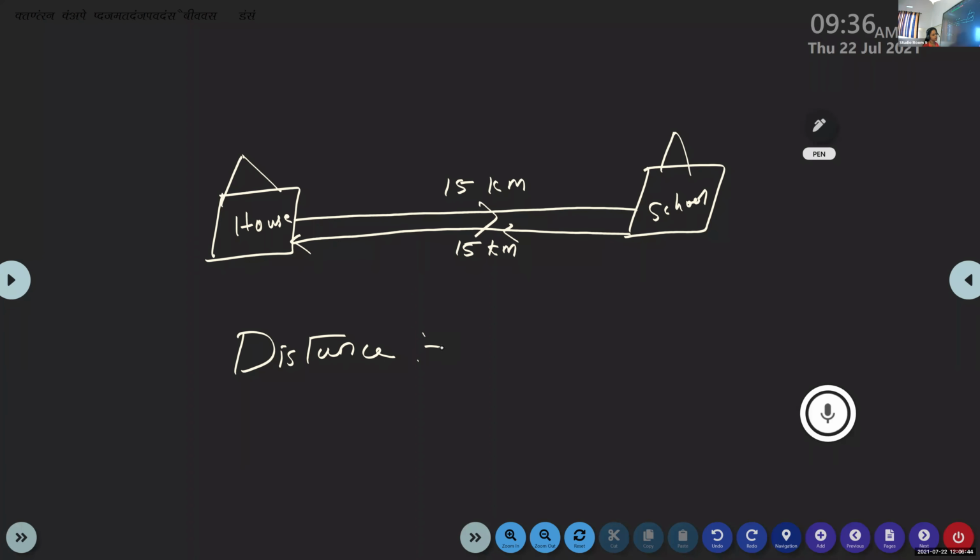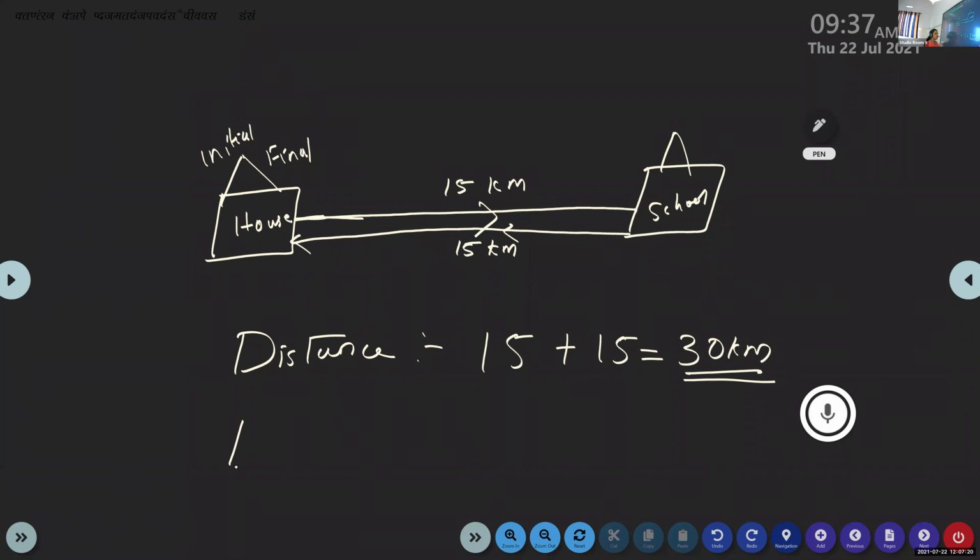Because distance is the total path covered by the object. In the morning he starts his journey from the house and reaches the school, then in the evening he starts from the school and again reaches the house. So the total path length, moving from house to school and back from school to home, is 15 kilometers plus 15 kilometers. So the total path covered by the object is 30 kilometers.